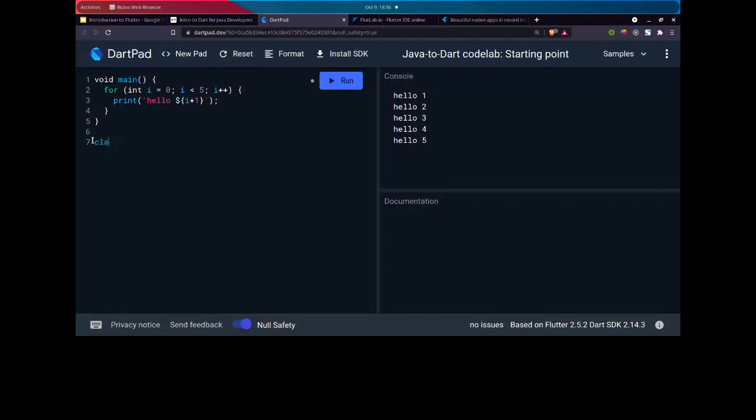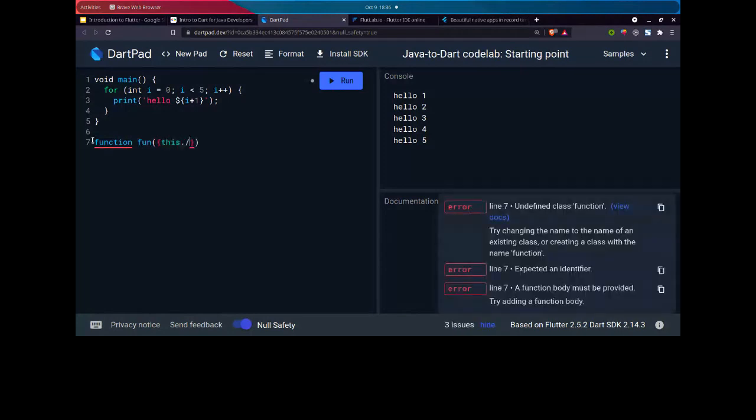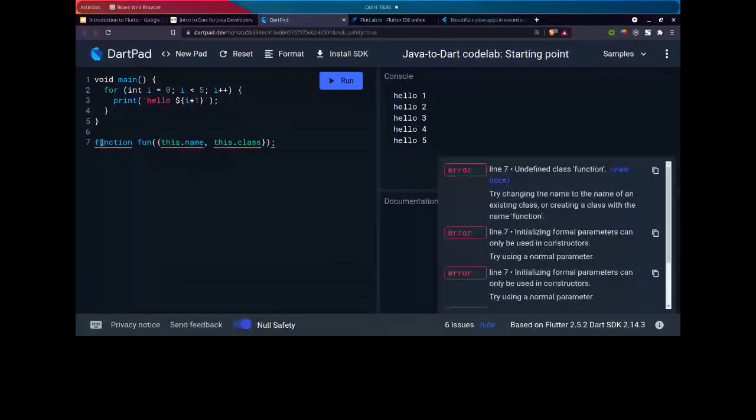Like we can create a function fn with curly braces. These curly braces have name and this.class. So basically, these are optional parameters. You don't need to initialize name or class for each function call. Let me give you an example.